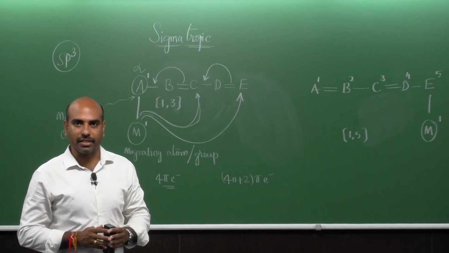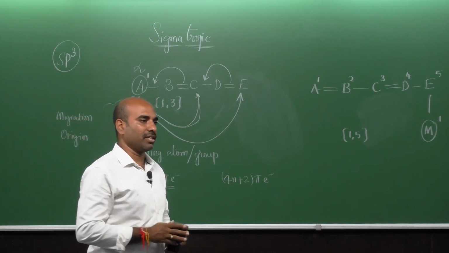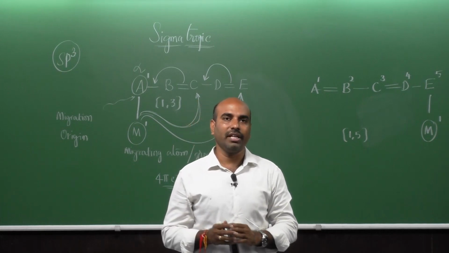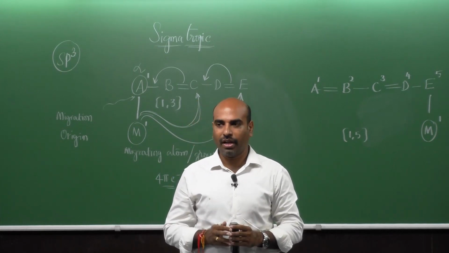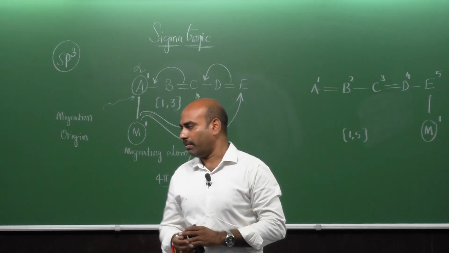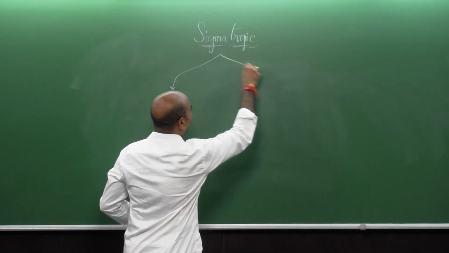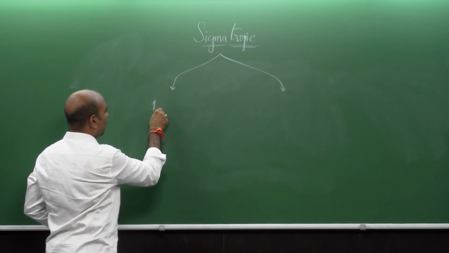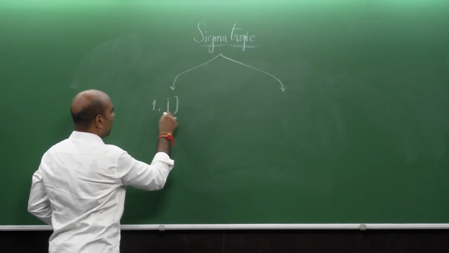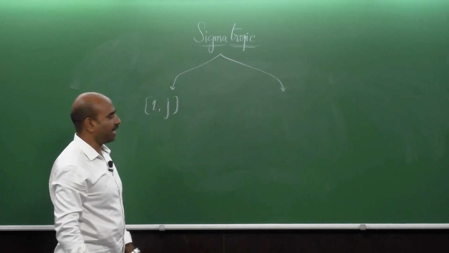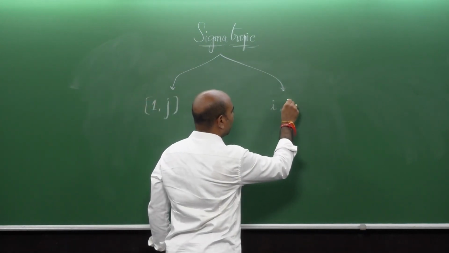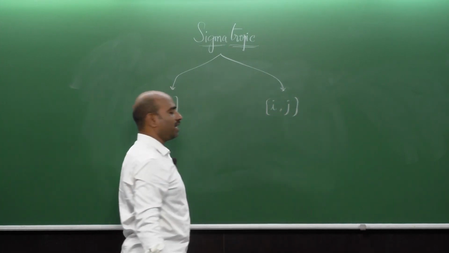Based on this, all the sigmatropic reactions are categorized into two different types. One is the 1,j type of sigmatropic reaction, and the other is the i,j type of sigmatropic reaction.